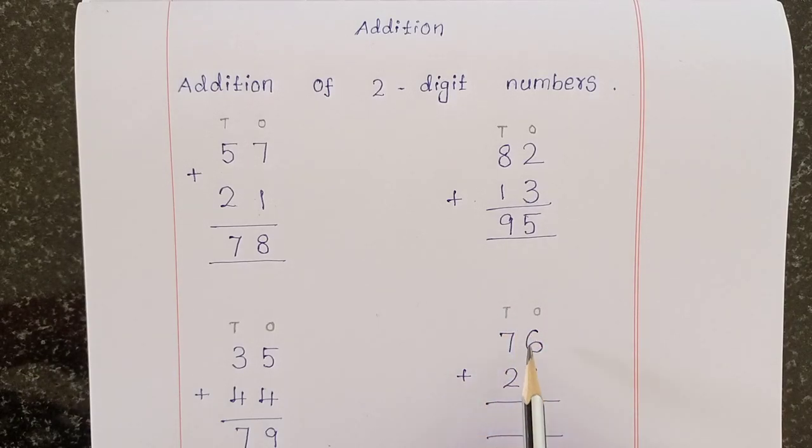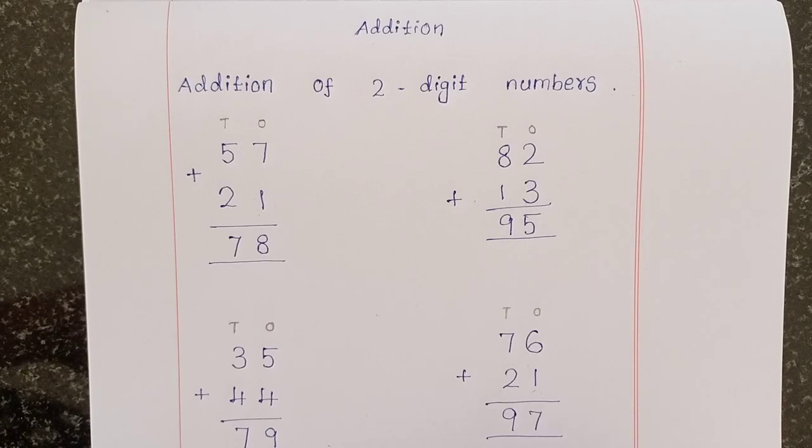First we have to add the ones column. 6 plus 1, 7. Open your mouth and say 6 plus 1, 7. Then 7 in the heart, then you take 2 fingers to count. 7, after that 8, 9. So the answer is 9.